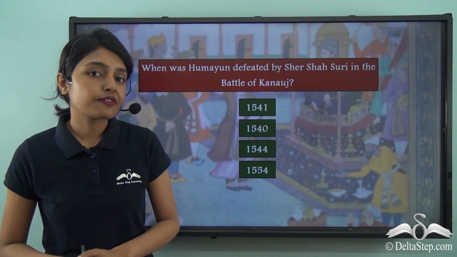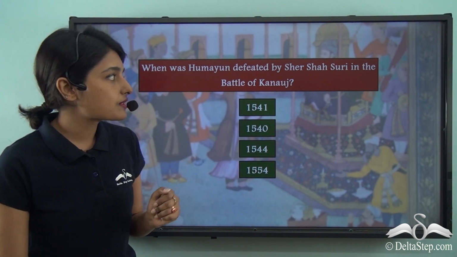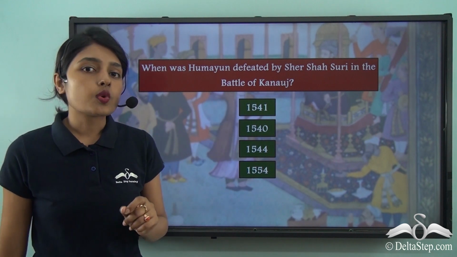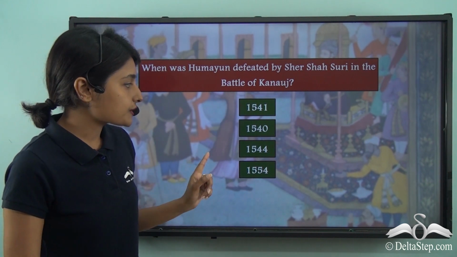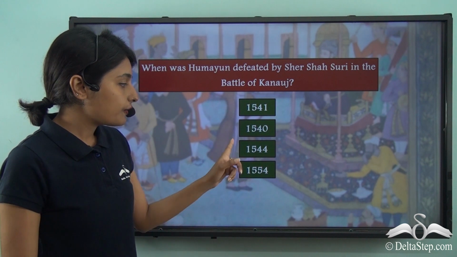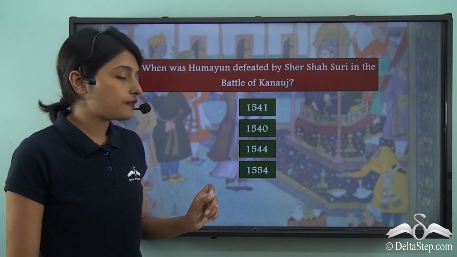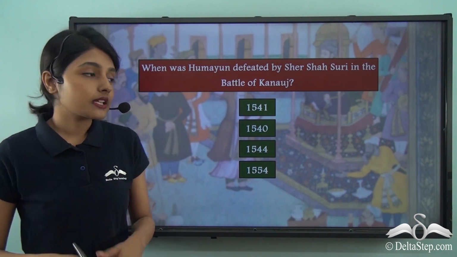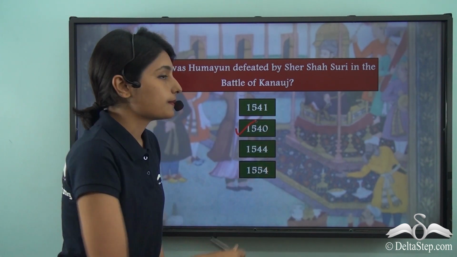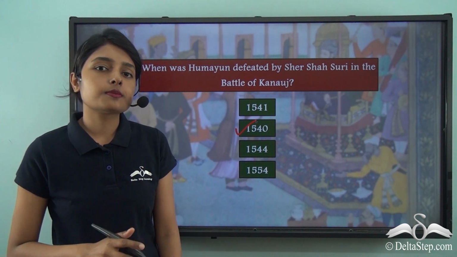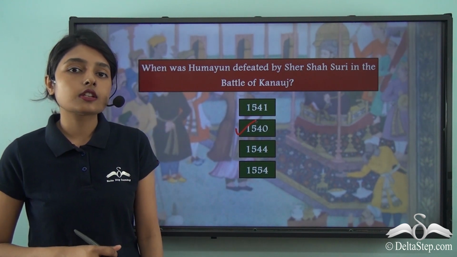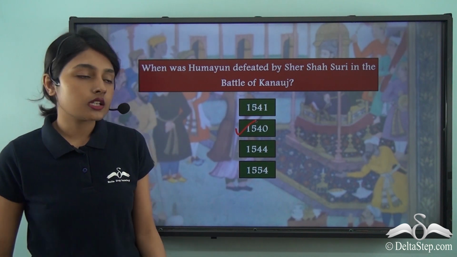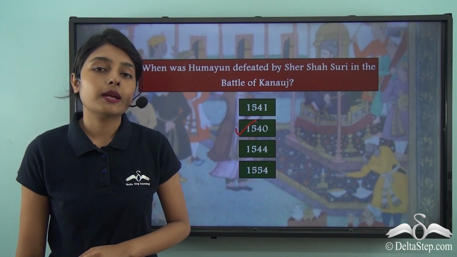let me ask you a question. When was Humayun defeated by Sher Shah Suri in the Battle of Kannauj? Was he defeated in 1541, 1540, 1544 or in 1554? Well, the correct answer is 1540. Humayun was twice defeated by Sher Shah Suri, first in the Battle of Chausa in 1539 and then in the very next year in 1540 in the Battle of Kannauj.